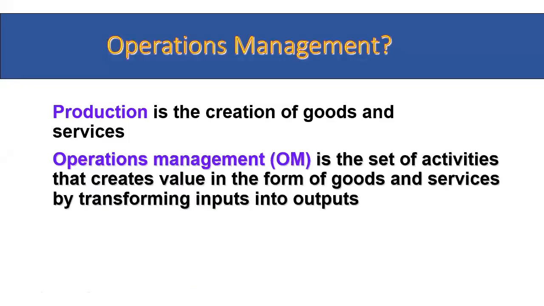So in the last class, we have covered that operation management is nothing but it includes all the operations in the manufacturing or in the services. The production department plays a major role in the manufacturing process. So production is the creation of goods and services. The operation management is a set of activities that creates value in the form of goods and services by transforming inputs into outputs.